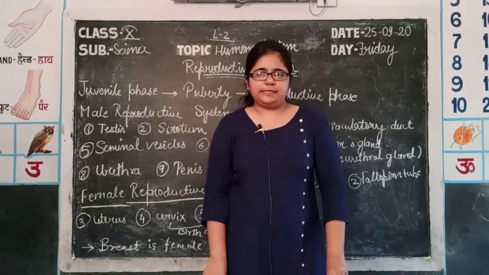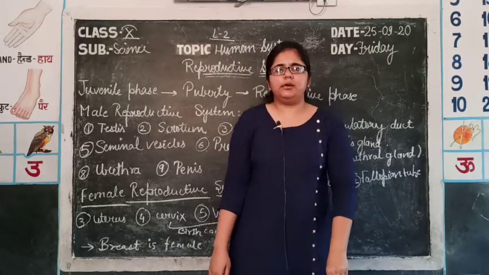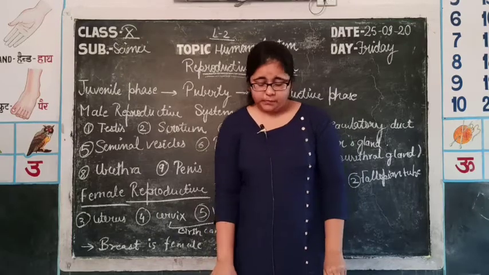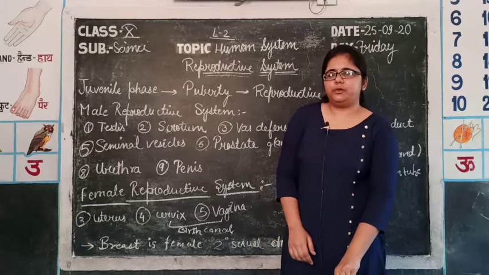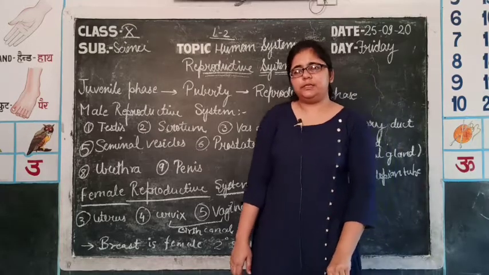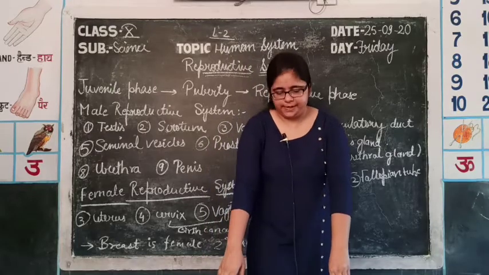First one, asexual. Asexual reproduction involves only a single organism in the process, and by this reproduction the offspring produced are identical to their parents and to their siblings, that is, they are exact copies of their parent.